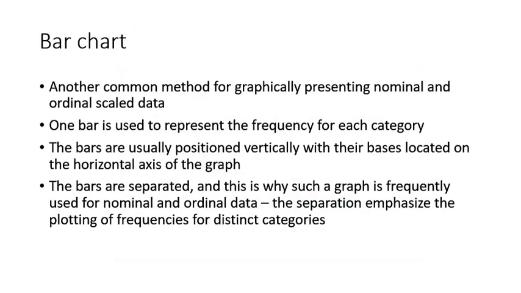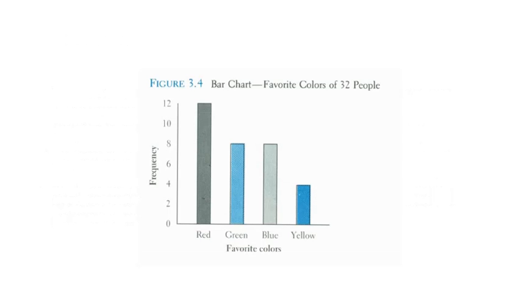Next is the bar chart. A bar chart is another common method used for graphical presentation of nominal and ordinal scale data. One bar is used to represent the frequency of each category. The bars are usually positioned vertically with the bases located on the horizontal axis. The bars are separated, and this is why such a graph is frequently used for nominal or ordinal data. So this is an example of a bar chart. Here you can see the bars are vertically placed and separated from each other, and the y-axis represents the frequency of the components under study.